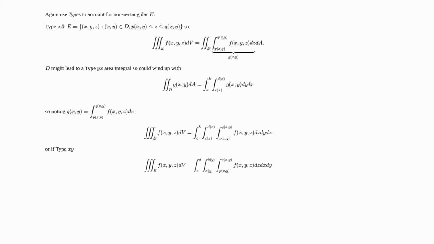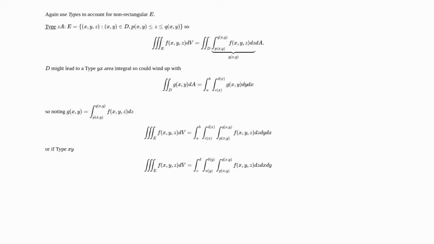If we had a different type, say type II for the area integral, so overall we would have type zxy, then the volume integral over E of f(x,y,z) dV would be the integral from c to d of the integral from a(y) to b(y) of the integral from p(x,y) up to q(x,y) of f(x,y,z) dz dx dy.